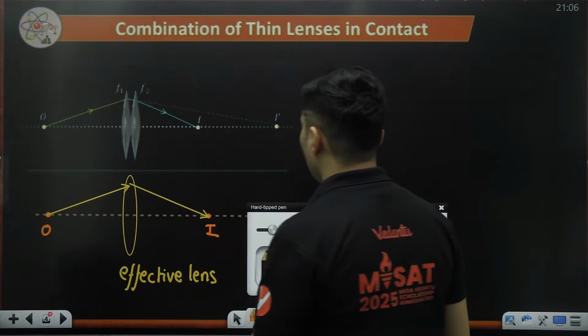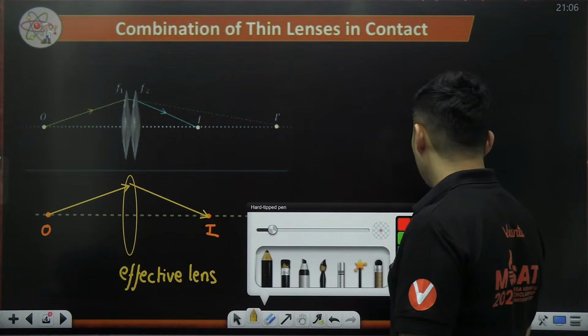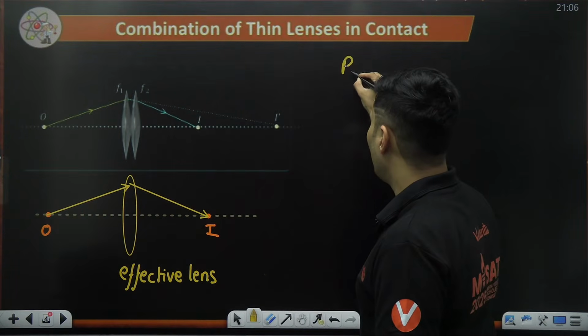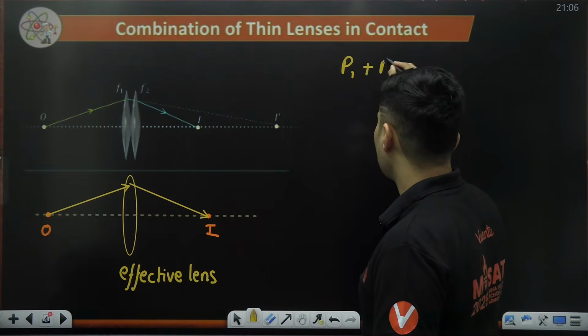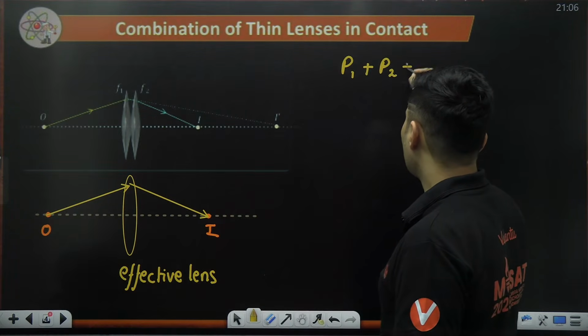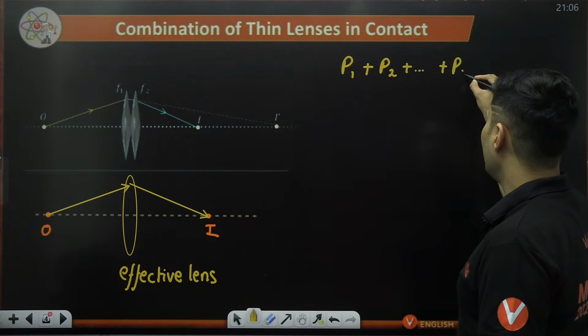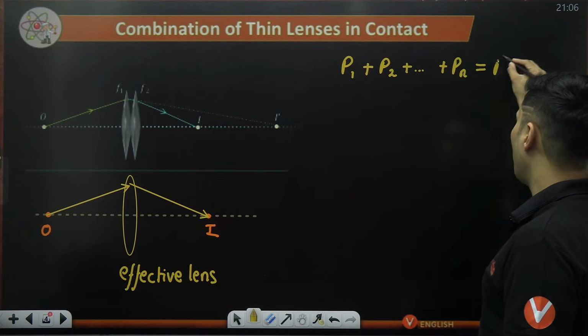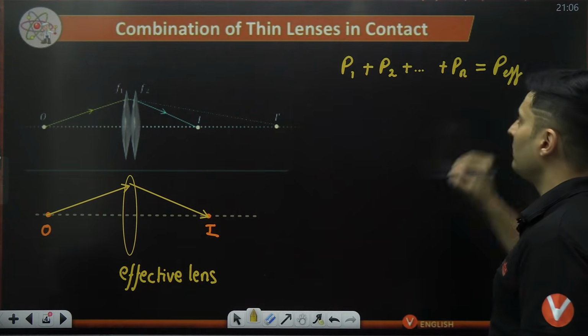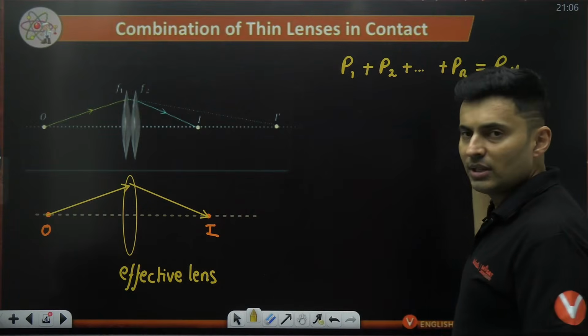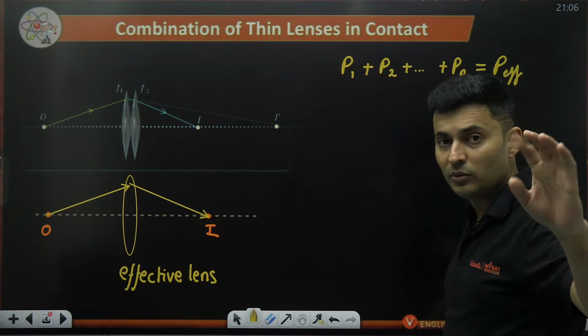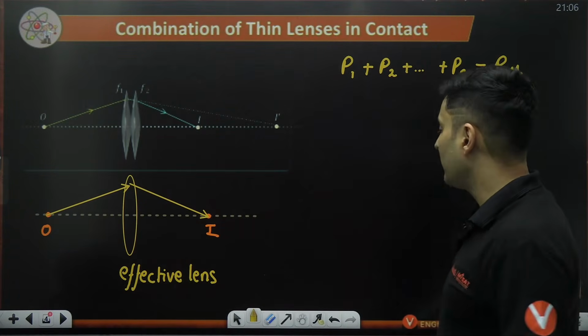This effective lens will also have a focal length, and it so happens that the powers of all the lenses in contact, P1 plus P2 plus P3, like that till Pn, will be the effective power of that effective lens. The sum of the individual powers, not focal lengths, is the effective power.